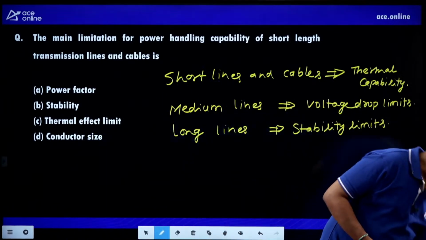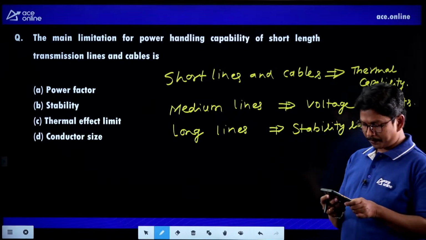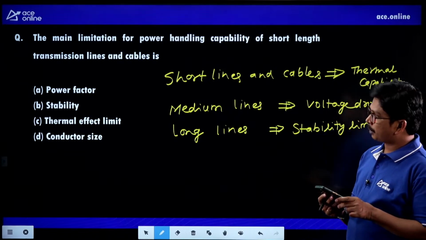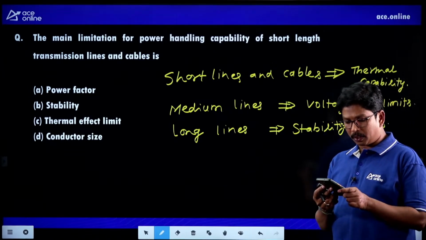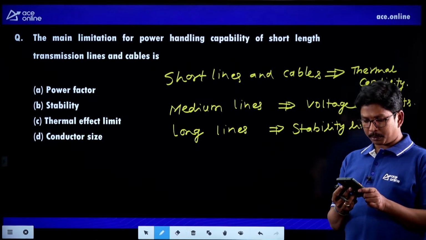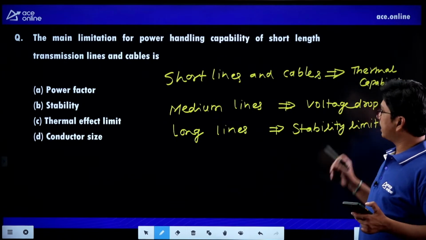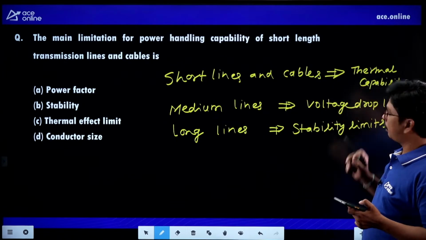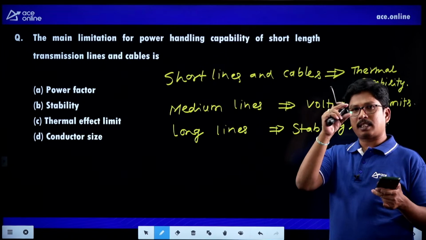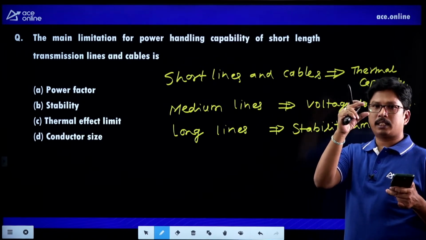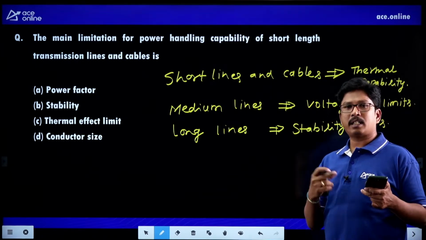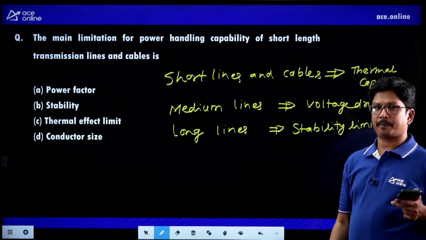Very good. Stability for long. Hare Krishna, it's not option B. Option B is for long line. So please check it. For medium line, it will be voltage drop. For short transmission lines and cables, it will be thermal capabilities, as the size of the conductor is very small in case of short transmission lines. And in case of cables, we are having the insulation.